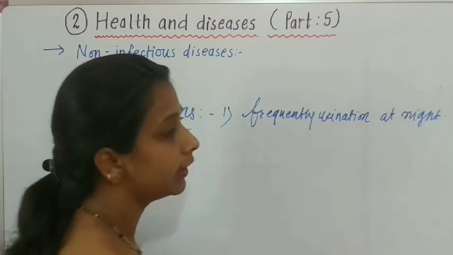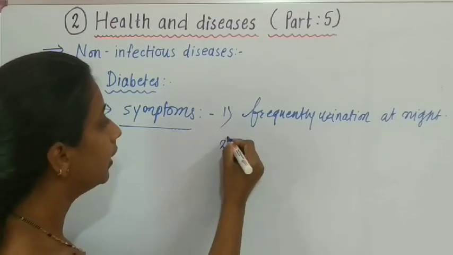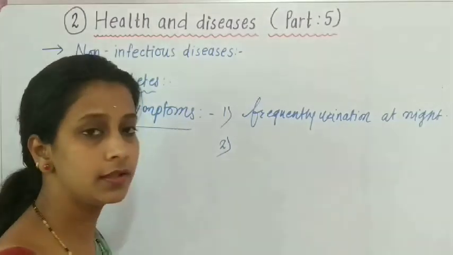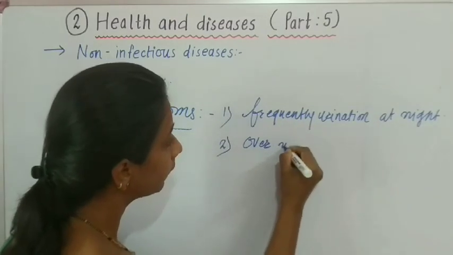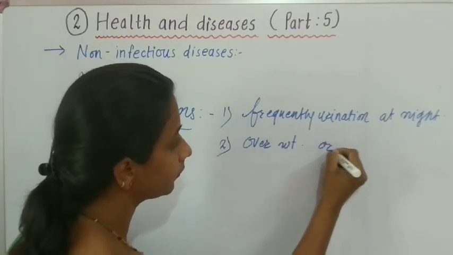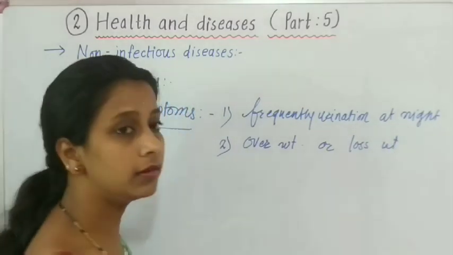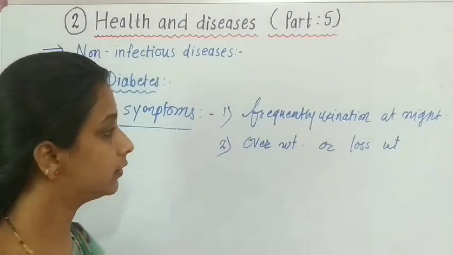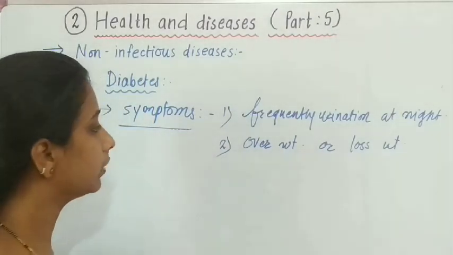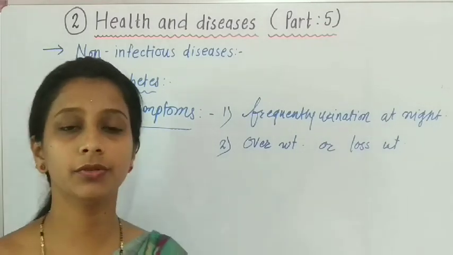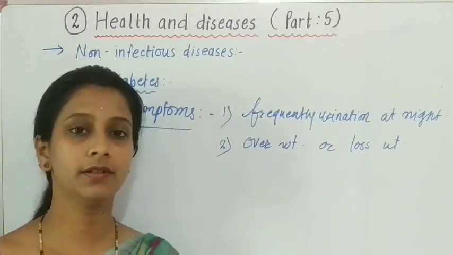This is the first and very strong symptom for diabetes. Either a person is suffering from overweight or loss of weight. Unexplained overweight or unexplained loss of weight is observed in a patient suffering from diabetes. Okay students, so these are the strong symptoms for diabetes.